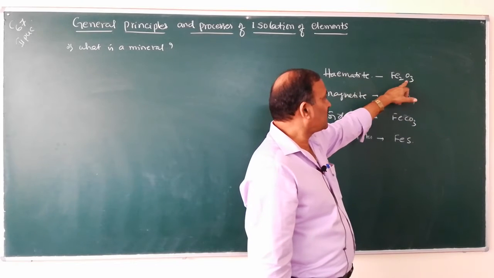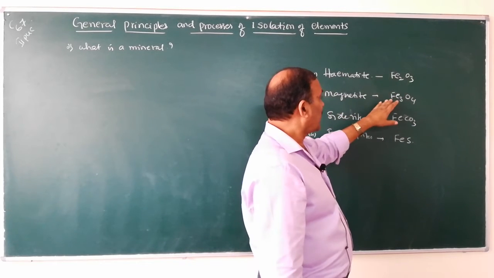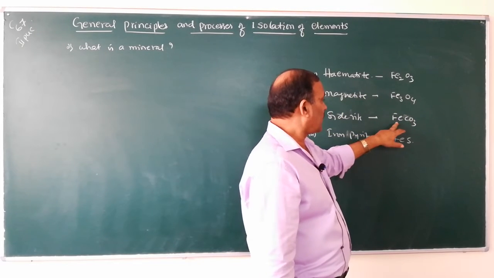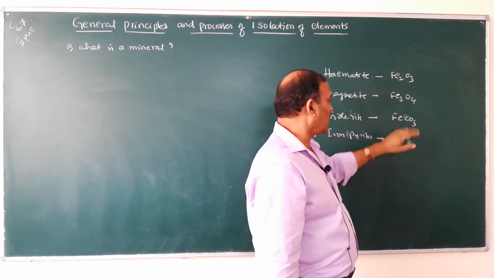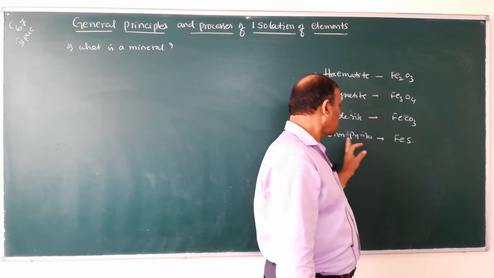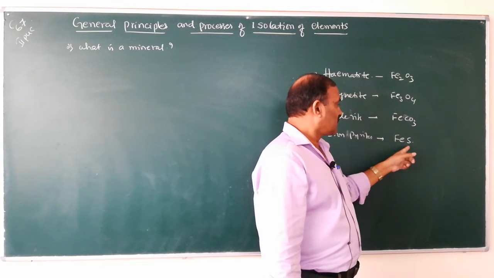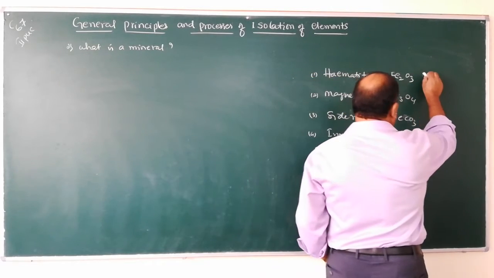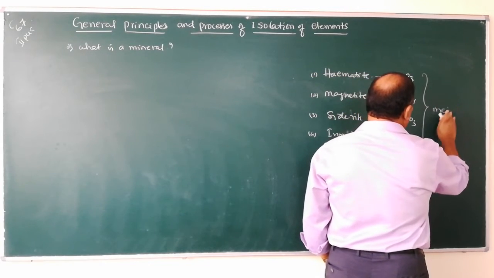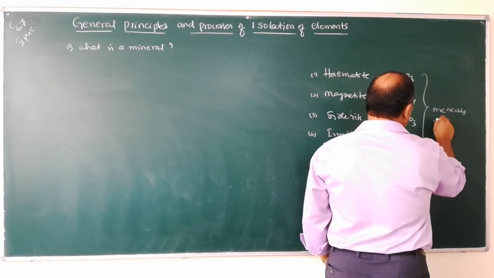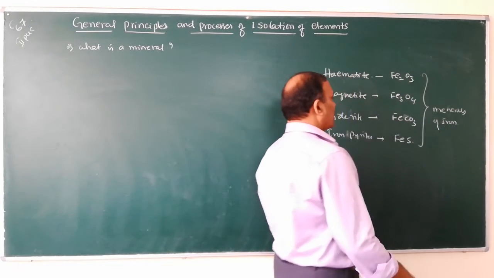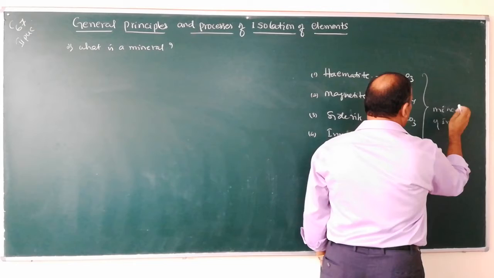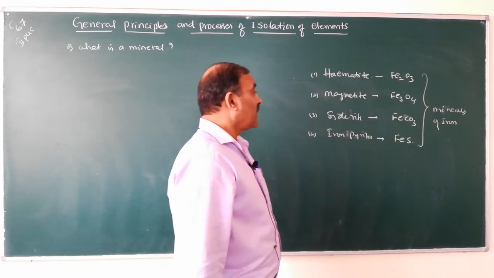So, iron combines with oxygen forming hematite. Iron also combines with oxygen forming the compound magnetite, iron combined with carbon dioxide forms iron carbonate, ferrous carbonate, and iron combined with sulfur forms iron pyrites. So these are all called the minerals of iron. Then what are minerals?